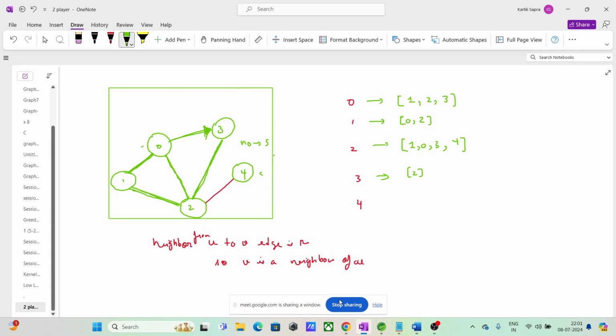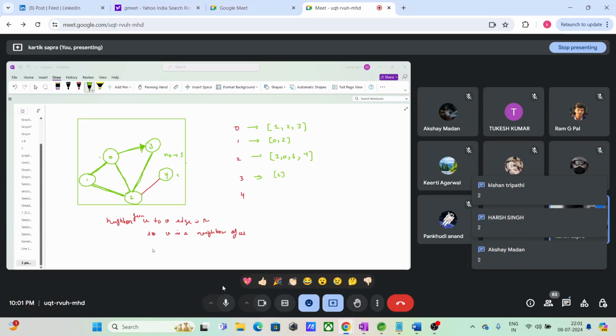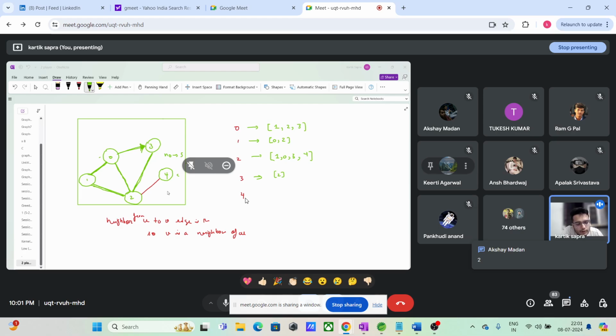This is a directed edge, so it's not a neighbor basically। 0 ने आपको अपना neighbor माना है, but आपने उसे neighbor मानने से इनकार कर दिया, ठीक है ना। What are the neighbors of 4?